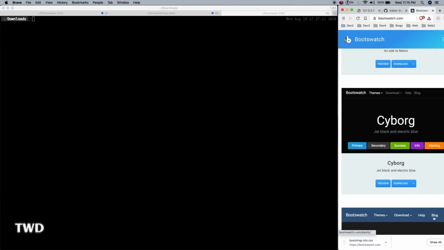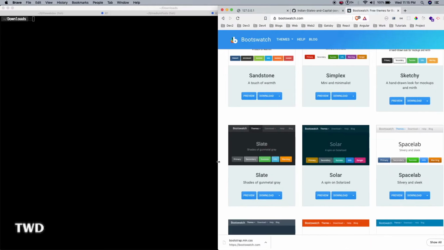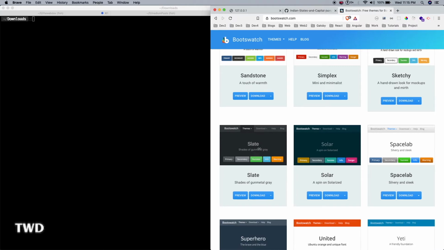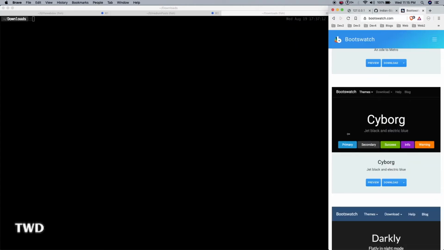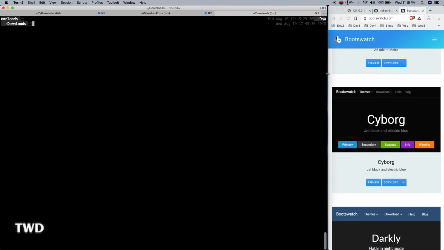So it's okay. Why is it showing like this? Okay, let me take it back. We are okay with the mobile view actually. Yeah, it is okay now.